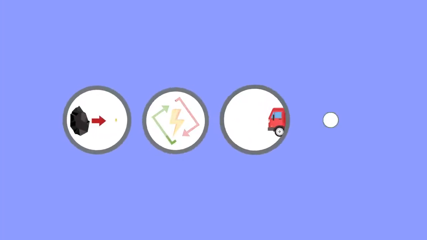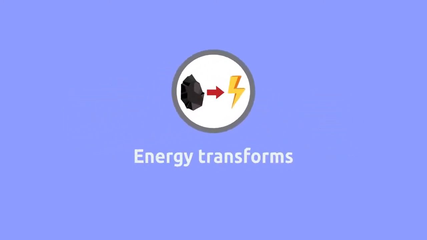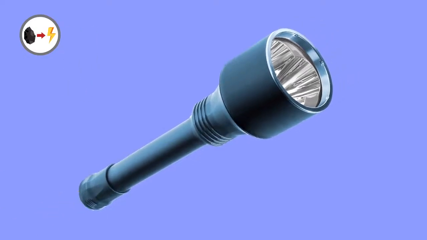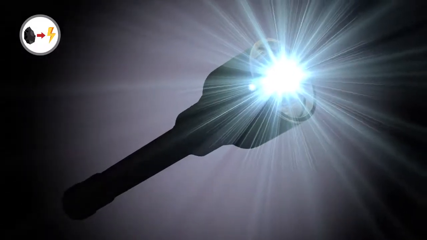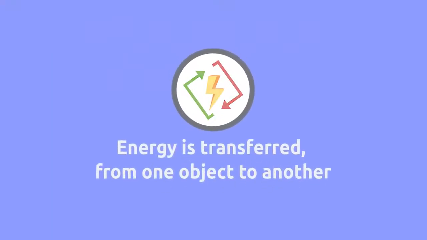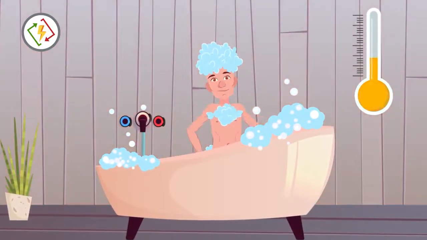Energy possesses four fundamental properties you should know about. Energy transforms. For example, when we use a battery for a flashlight, the chemical energy in the battery transforms into electric energy. Energy is transferred from one object to another. For example, when we mix hot and cold water, thermal energy passes from hot water to cold water.